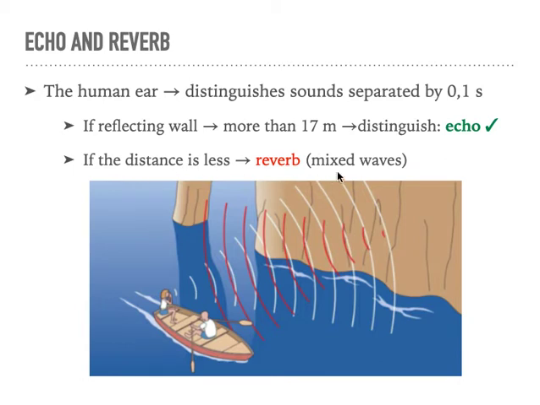But if the distance is less, we're going to have some mixed waves, because then it would get to us in less than 0.1 seconds, and then we won't hear the perfect and clean sound, we will hear something mixed, and that's what we call reverb.